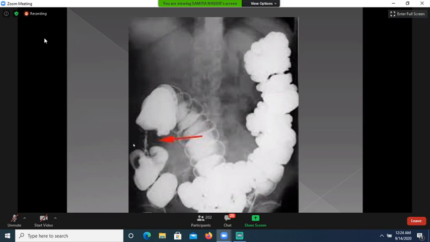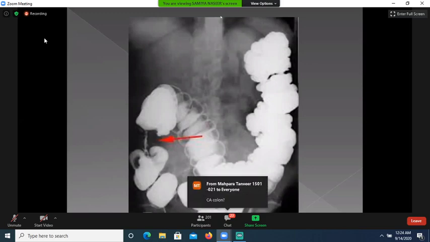Apple core appearance is produced by which disease? You are final year people, 201 students. No, not apple cone. Apple core, CA colon, very good. Apple core appearance is produced by the CA colon on barium enema.